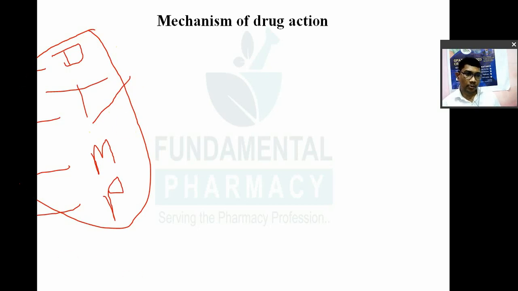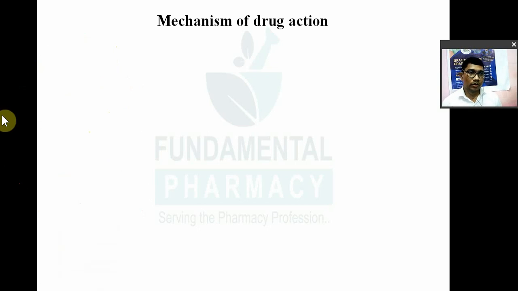Now mechanism of action of drug. How a drug will alter the physiological process. Okay? Suppose you are suffering from diabetes. Diabetes मतलब क्या? Blood sugar का level बढ़ गया. So if the blood sugar is increased, how do you have to decrease it up to normal? So how will a drug decrease it? Different drugs will act in different ways. So mechanism of drug action, drug कैसे कैसे काम कर सकता है? How a drug can alter the physiological status of your body, जो pathological है उसको correct कैसे करें? So mechanism of drug action.